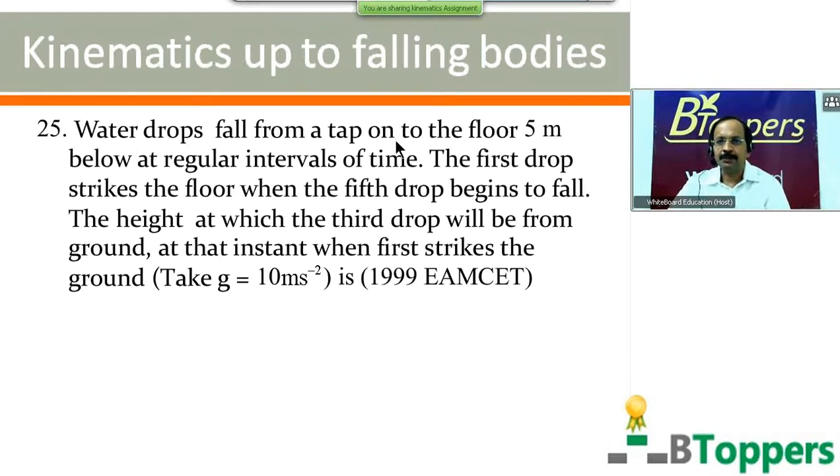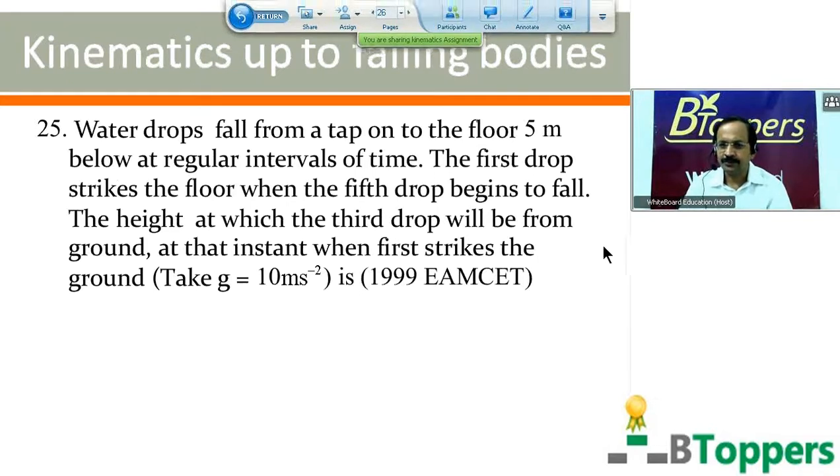Water drops fall from a tap onto the floor 5 meters below at regular intervals of time. The first drop strikes the floor when the fifth drop begins to fall. Find the height at which the third drop will be from the ground at that instant when the first strikes the ground. g equal to 10 meter per second square. Look at the solution of this problem.